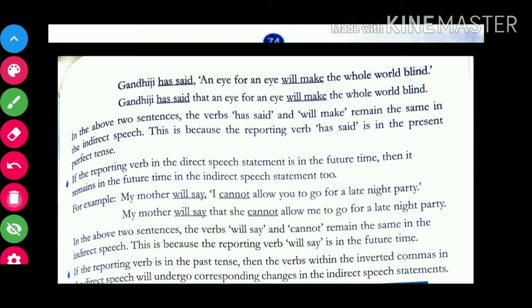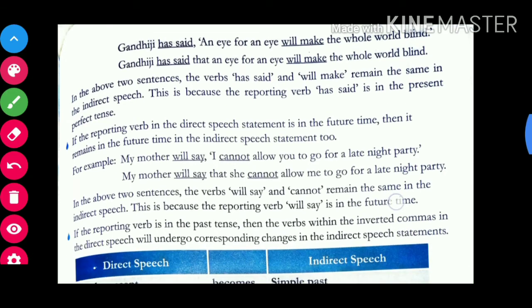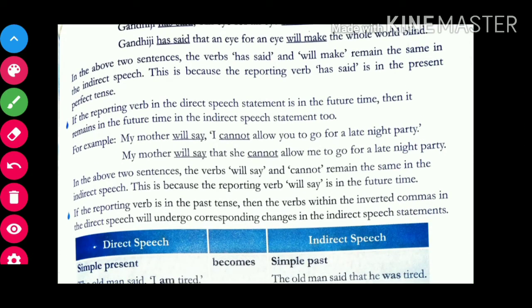Okay, come to the next point. If the reporting verb in the direct speech statement is in future time, then it remains in the future time in the indirect speech statement too. See, for example, my mother will say. My mother will say, I cannot allow you to go for a late night party. So, will say, it is future tense. So, in that case, there will be no change in reporting speech.